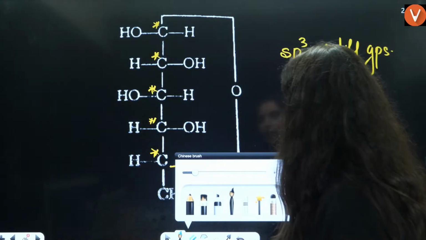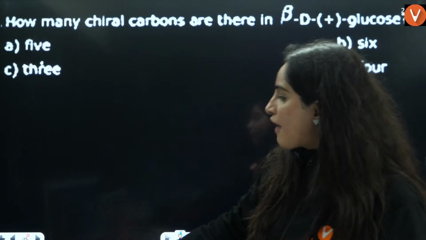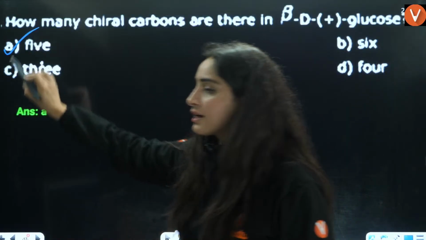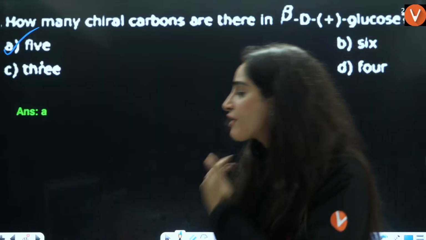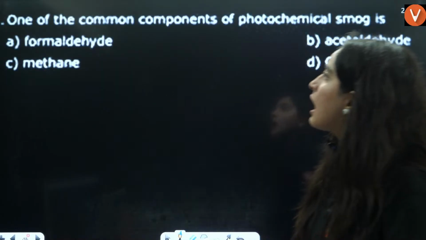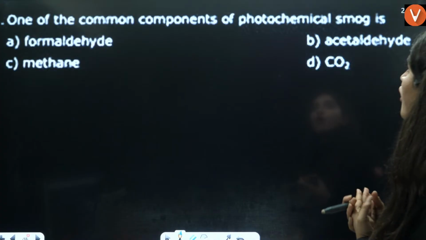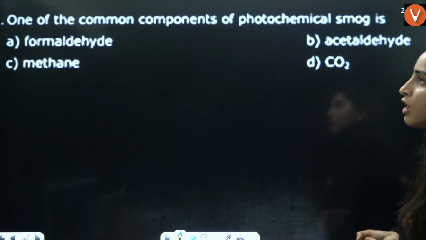Okay, so the answer is going to be 5. How many chiral carbons? 5, right? 5 chiral carbons we have. Okay. One of the common components of photochemical smog.